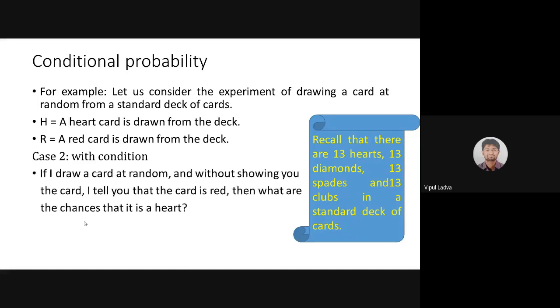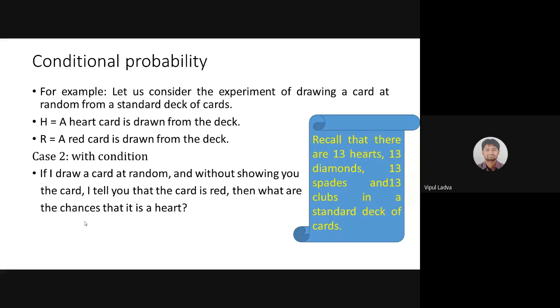Now, case 2 with condition. What is the condition? If I draw a card at random, I took one card randomly from those 52 cards, and without showing you, I have not shown you, without showing you, I'm informing you that the card is of red color. Observe the situation, be with me. From the 52 cards, I'm selecting one card, and I'm just informing you that the selected card, the drawn card, which is in my hand, is of red color. Now my question is, what are the chances that the selected card, which is already of red color, is a card of heart?